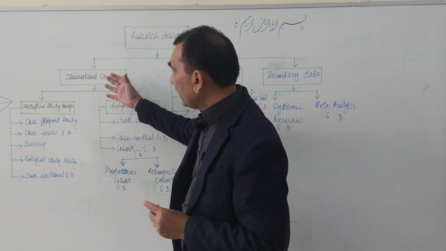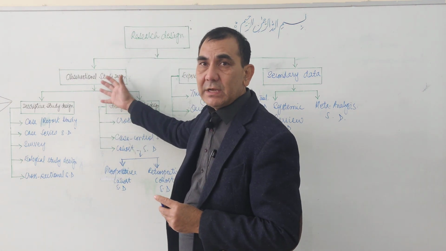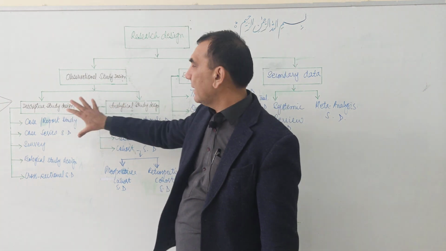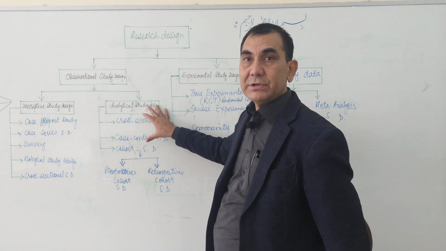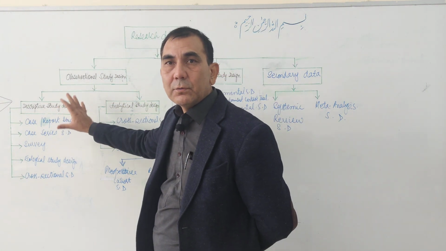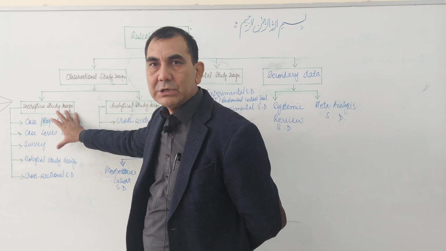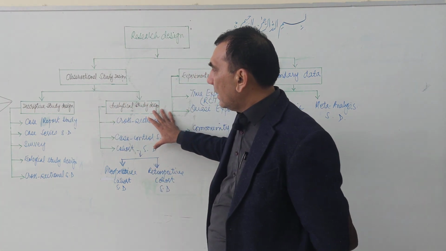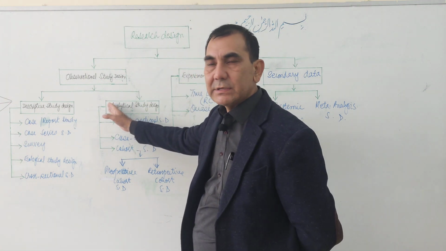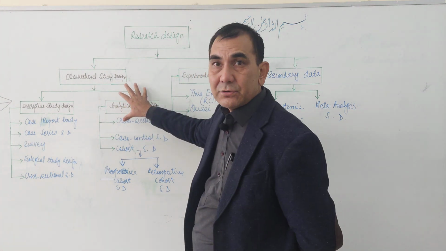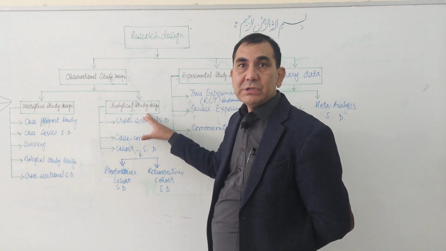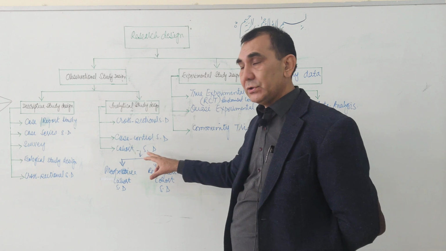The observational study design is further divided into two categories. One is called the descriptive study design and the second is called the analytical study design. In the descriptive study design, the researcher does not prove his research question and hypothesis. In the analytical study design, under the umbrella of the observational study design, which is conducted in a natural setting, the researcher proves his hypothesis and research question.